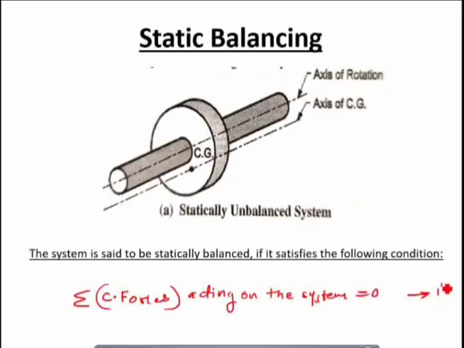If the system satisfies this condition, then it is called a statically balanced system. I hope you understand this.